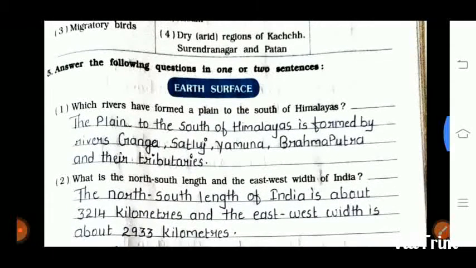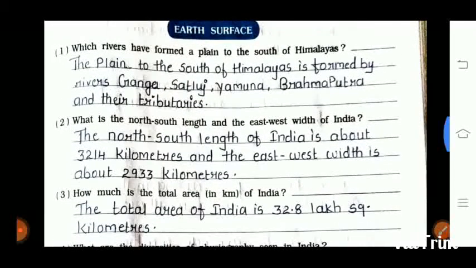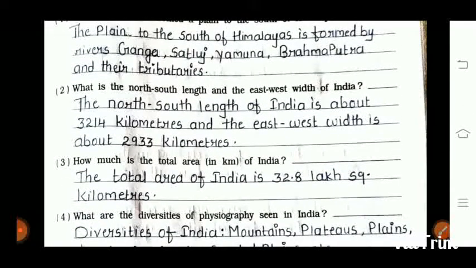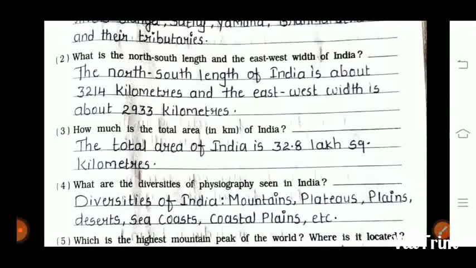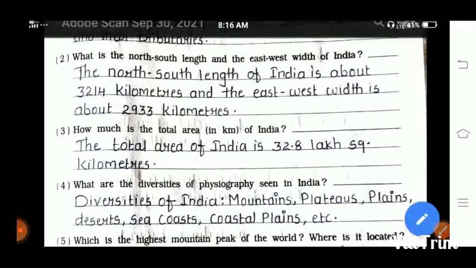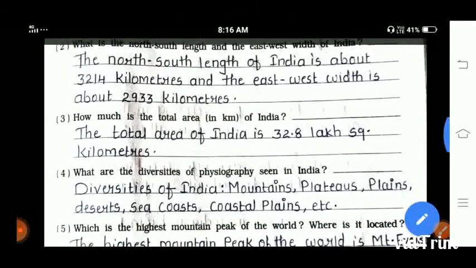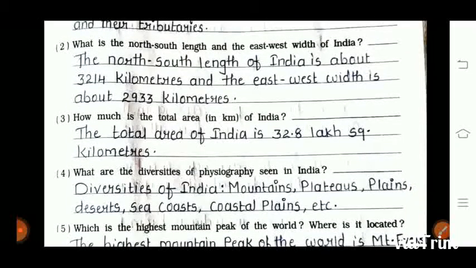The first question is which rivers have formed a plain to the south of Himalayas? The plain to the south of Himalayas is formed by river Ganga, Satluj, Yamuna, Brahmaputra and their tributaries. Second question is what is the north south length and the east west breadth of India? The north south length of India is about 3,240 kilometers and the east west breadth is about 2,933 kilometers.